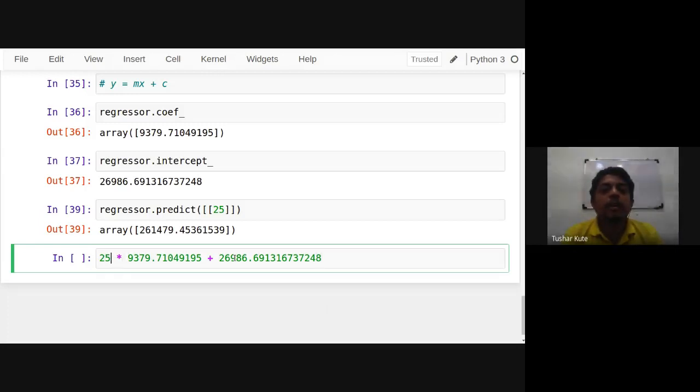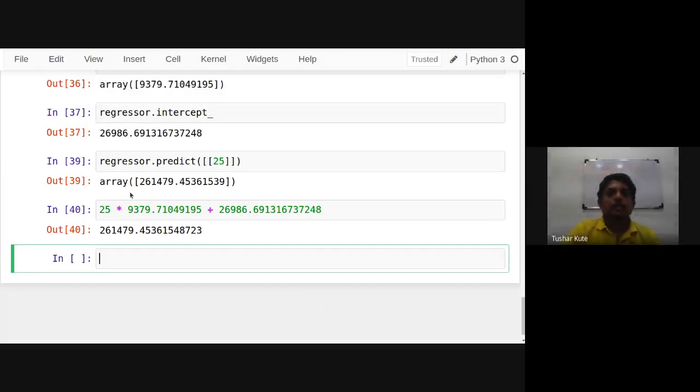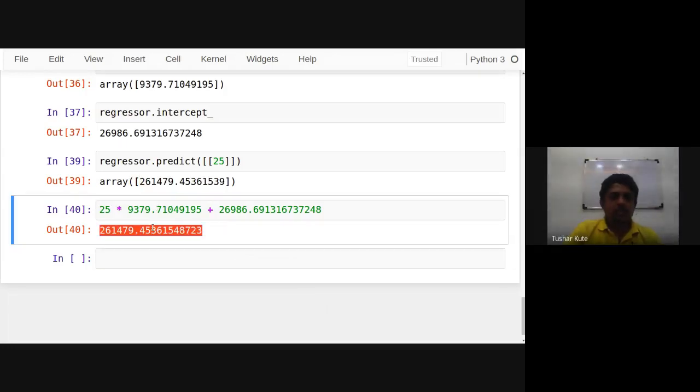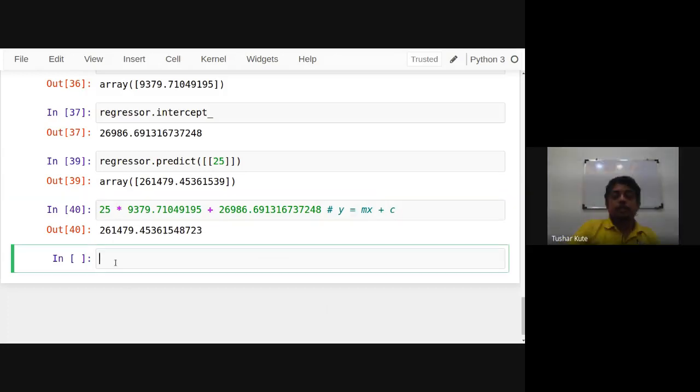Okay, mx plus c. This is already generated. Now if you check it out, this number and this number are the same. This is the equation which is used, that is y is equal to mx plus c, and with the help of that equation the predictions are done. Remember, you can change that number.